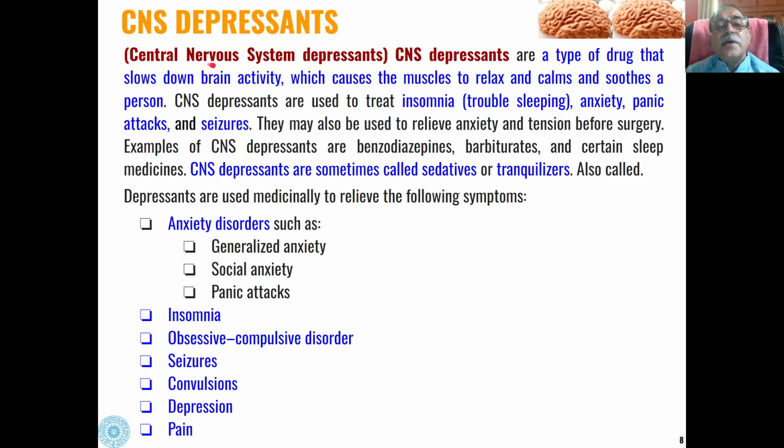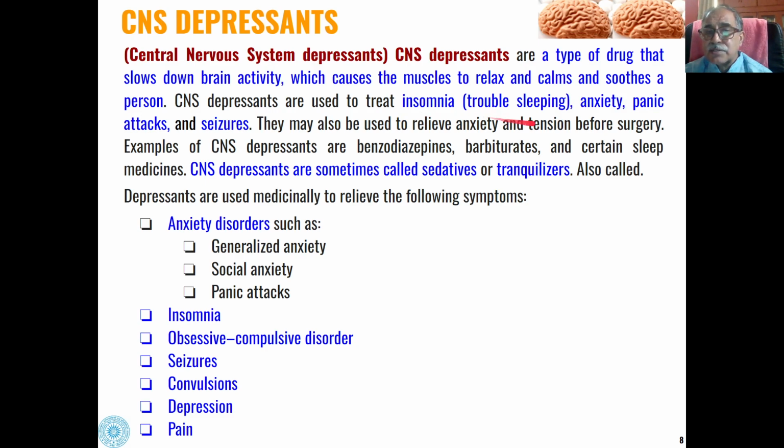Now, next are CNS depressants, or central nervous system depressants. They are psychoactive substances that slow down brain activity, which causes the muscles to relax and calms and soothes a person. So they are generally used to treat insomnia. That is, if anyone has trouble sleeping, then these types of substances, CNS depressants, can be used.